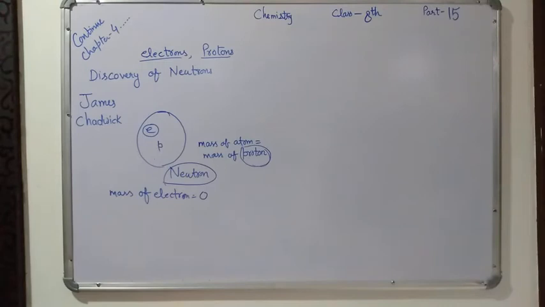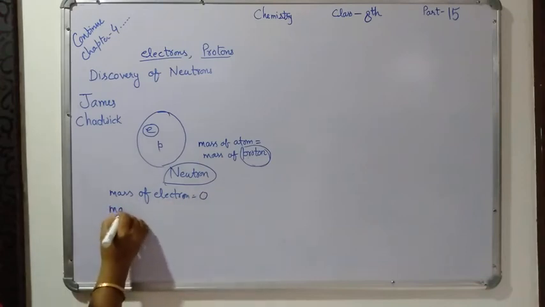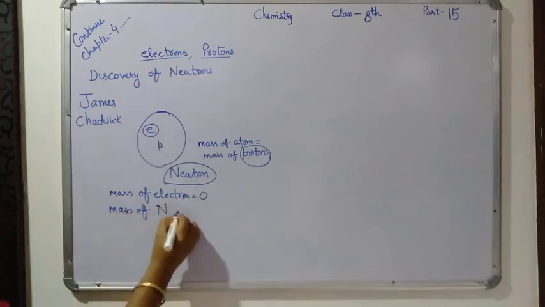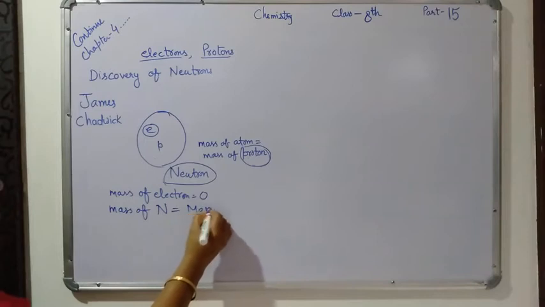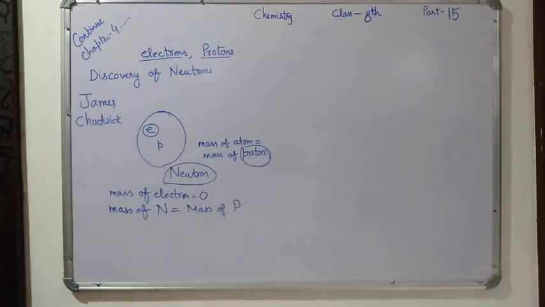Now the properties of a neutron. The mass of a neutron is nearly equal to that of a proton. A neutron carries no charge; it is a neutral particle, neither positive nor negative.